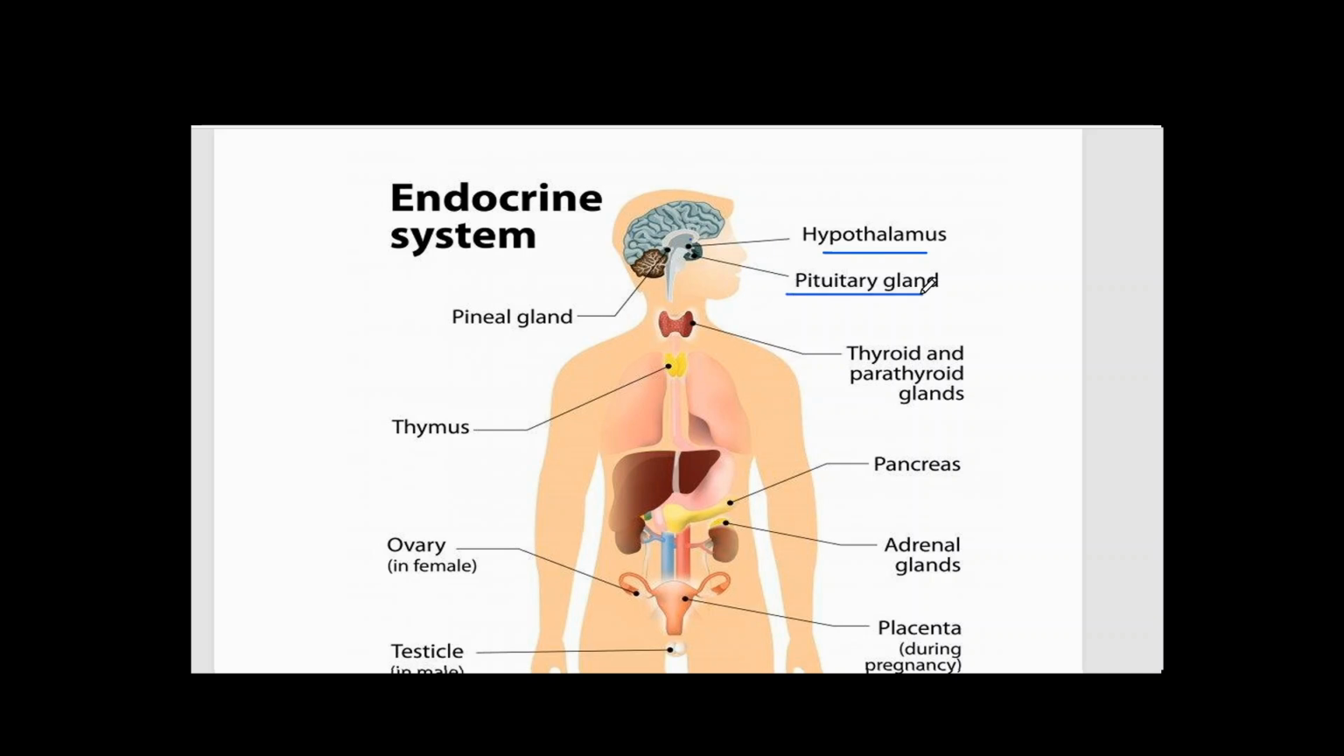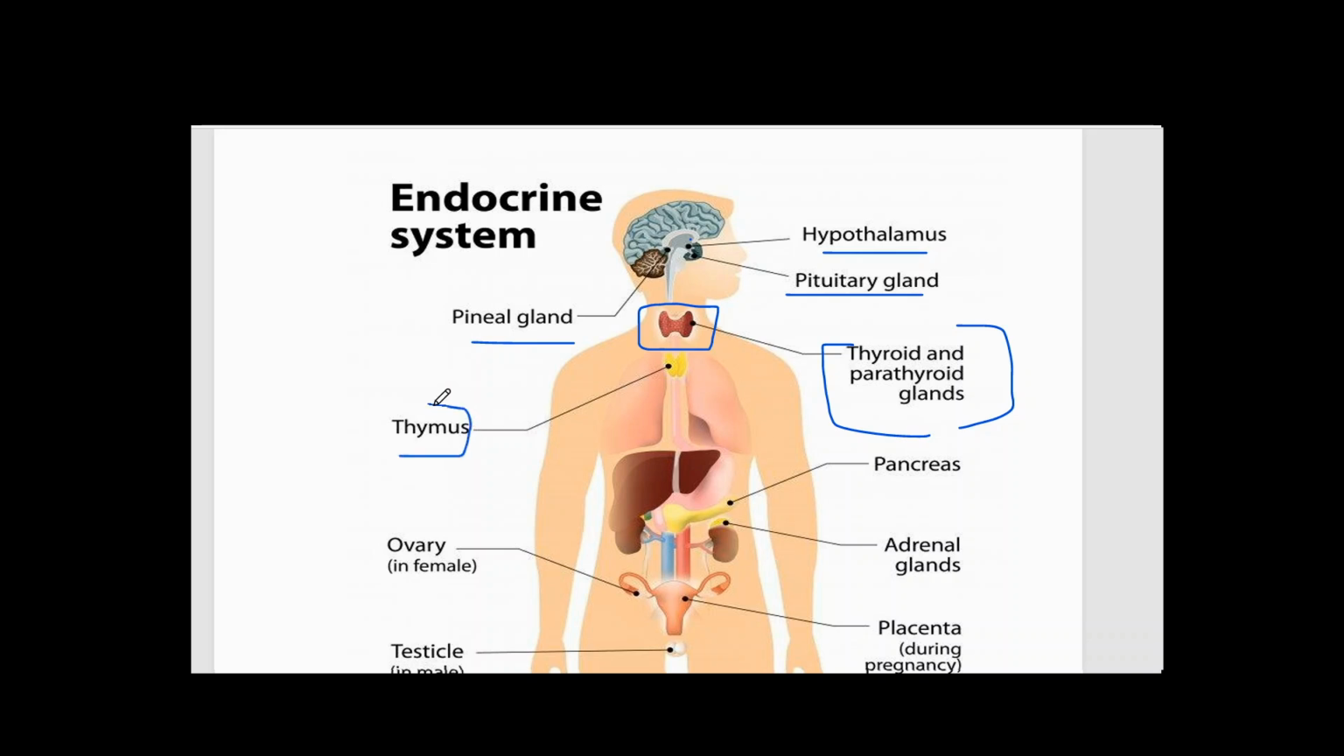Then the pituitary gland, anterior pituitary and posterior pituitary. Then we have the pineal gland inside the cranial cavity. In the neck region, on the anterior side, we have a gland called the thyroid gland and the parathyroid glands. The four nodular structures present above the thyroid gland are called the parathyroid glands.